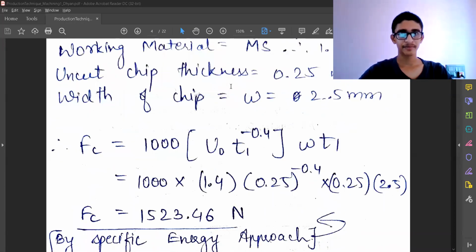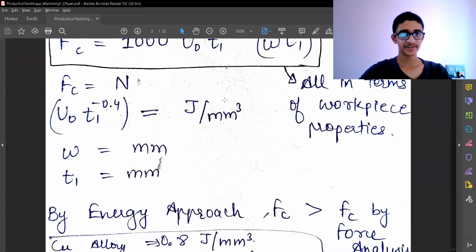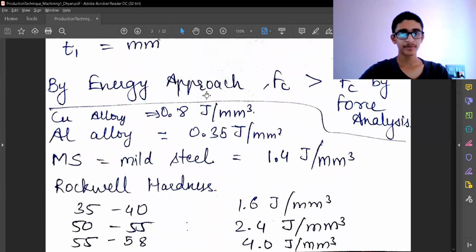So we need to solve some problems, but in the earlier video, we had seen a constant U naught. So let me give you some idea of what the U naught values are generally for different materials. For copper alloys, the U naught value is generally 0.8. For aluminum alloys, it is generally 0.35. I'm ignoring the units because they are already known to you. It is joules per mm cube.